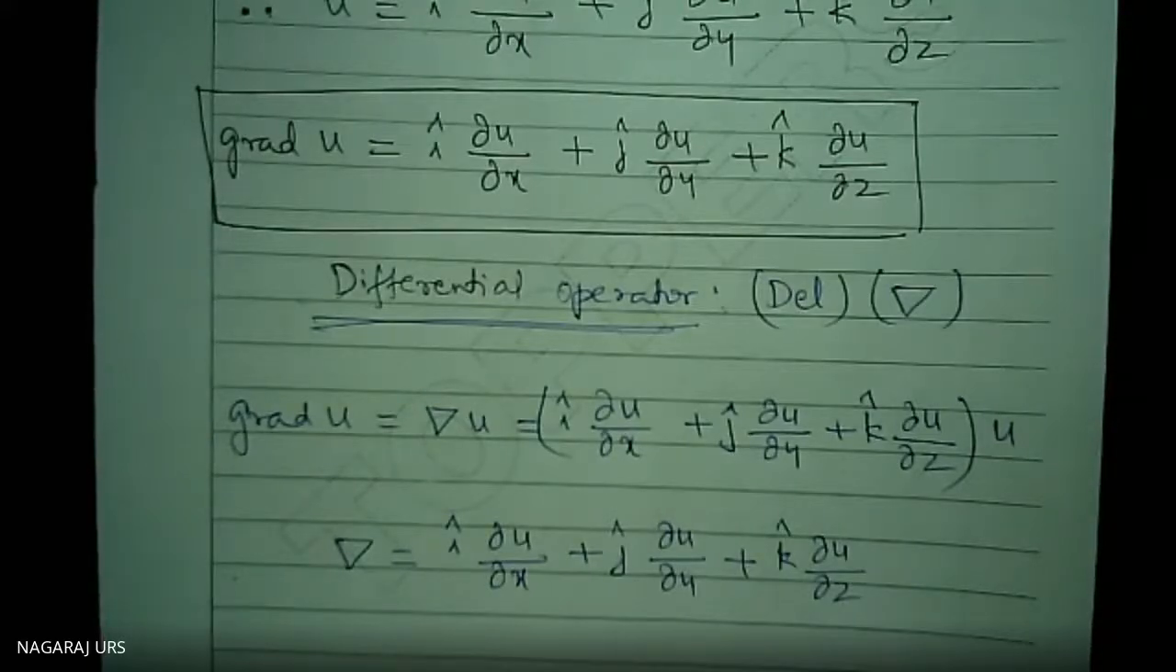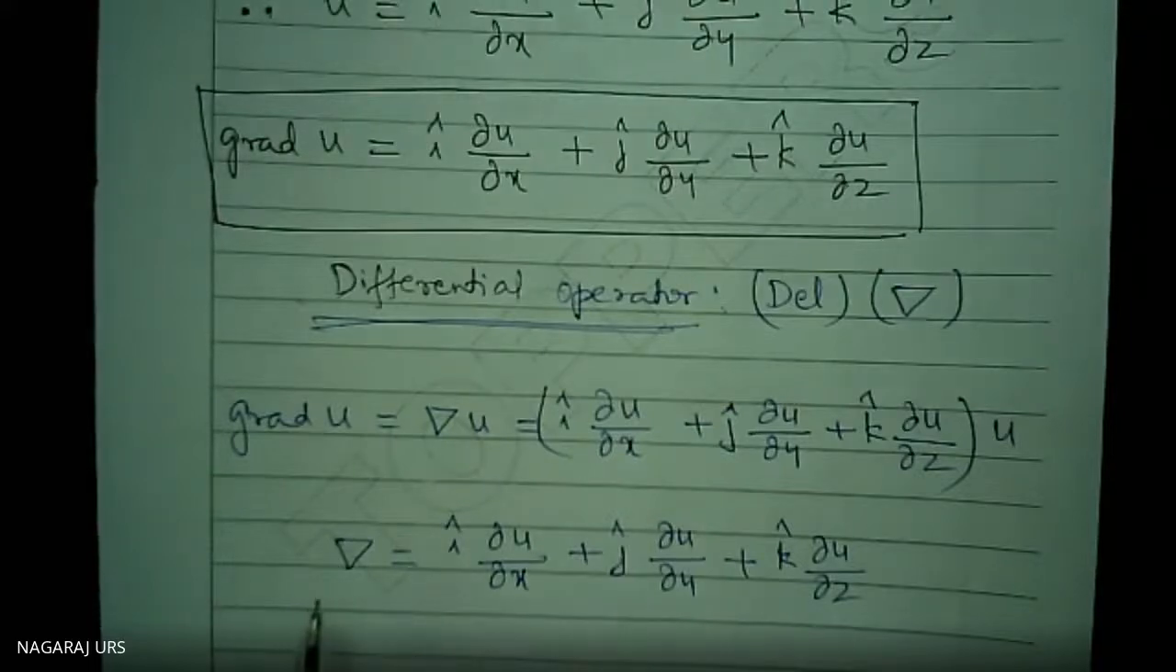I told you already, d by dx is a scalar operator. We use it only for scalar differentiation, that is d by dx. Whereas this del function we use for the vector as well as for the scalar. If you use it for a scalar, it is called divergence. If you use it for a vector quantity, it is called the curl.